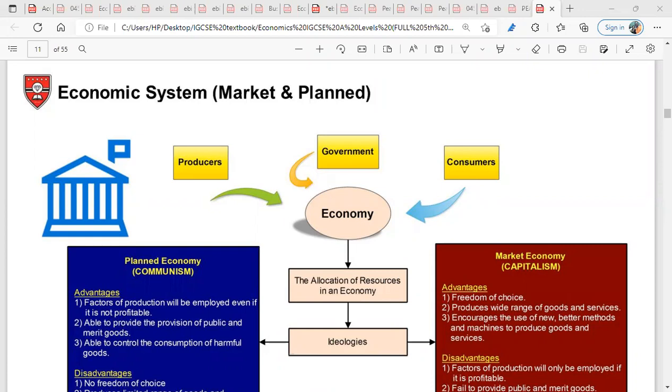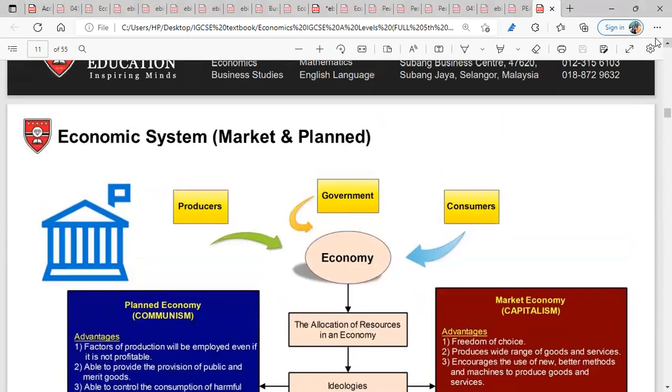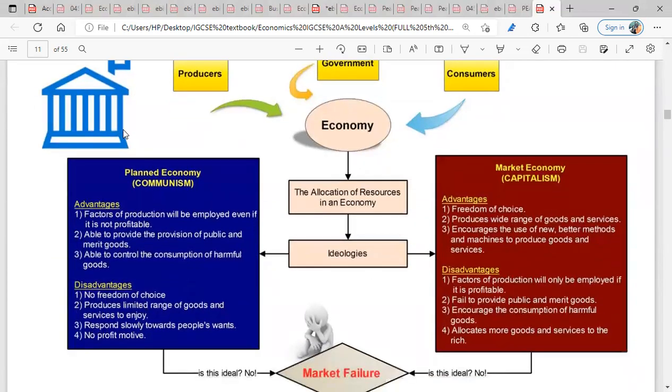Yes. Okay. So we have three types of economic system. We have the planned economic system, we have the market economic system, and we have the mixed economic system. So we start with the planned economic system. This is here. You see it there, right? Planned economic system. We call it planned economic system or communism.